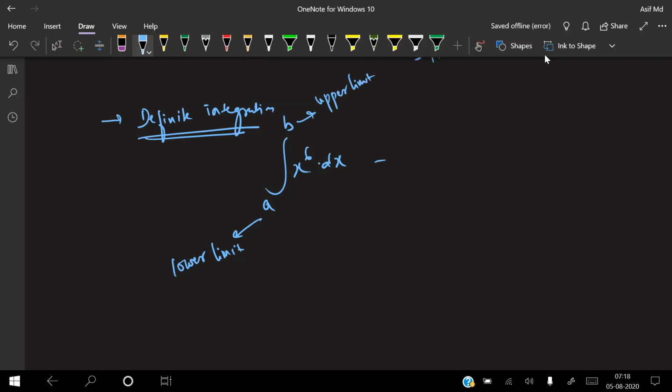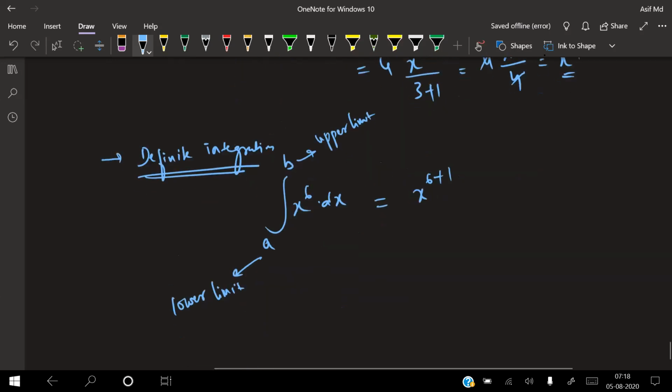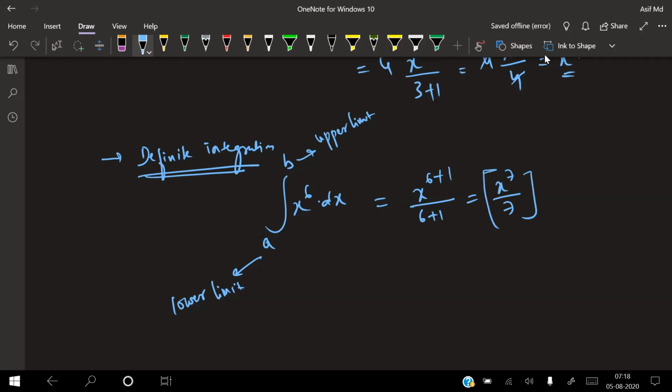So integral of x to the power of 6 into dx is how much? It is x to the power of 6 plus 1, that means x to the power of 7 by 7, with limits a to b. Now in the place of x, substitute upper limit minus lower limit. That means b to the power of 7 minus a to the power of 7 divided by 7. That will be your answer.